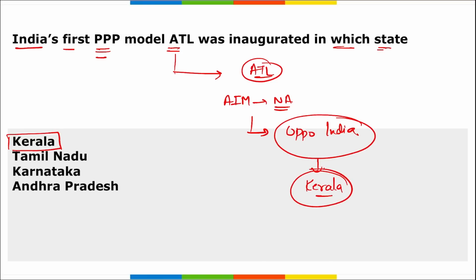So 3-4 things to remember. First, it is India's first triple P model ATL, that is Atal Tinkering Lab, based on the Atal Innovation Mission of NITI Aayog, and they collaborated with Oppo India to launch this in Kerala, right?